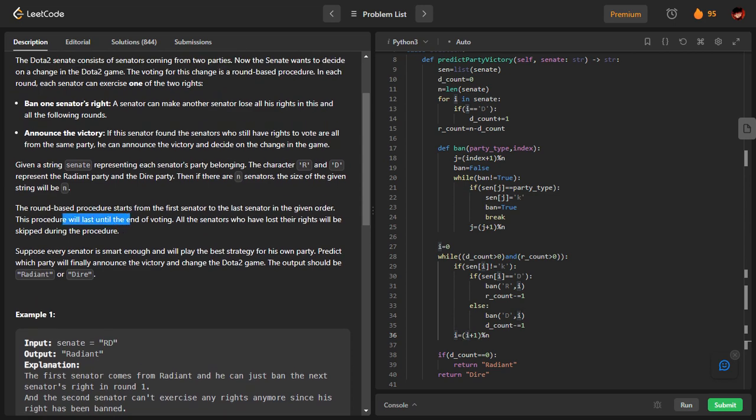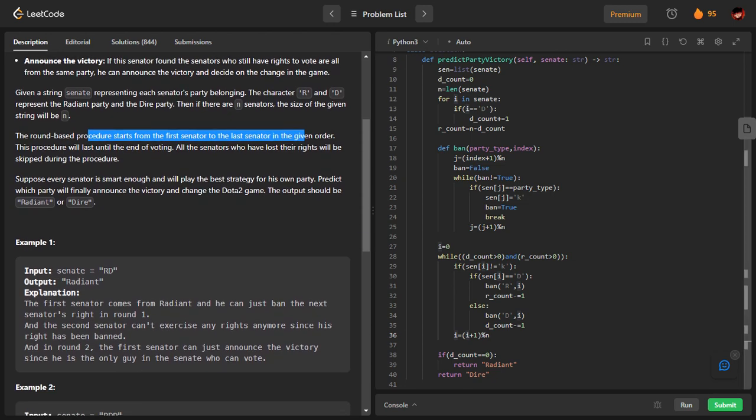The process will last until the end of voting. What is the procedure? We are going to start with the first senator or the last senator and do this. So that is the basic idea. If we are at n minus 1, what will I plus 1 be? It should be 0. That's why we're doing percent n.